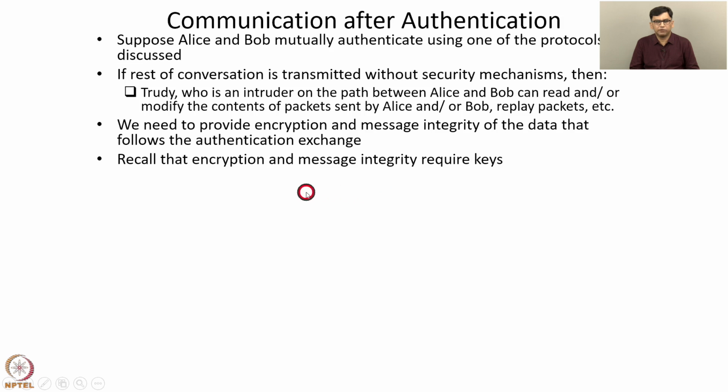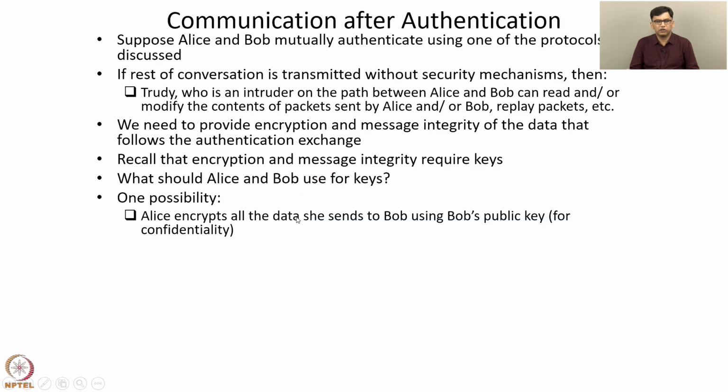Now recall that encryption and message integrity require secret keys. For symmetric key encryption, the sender and receiver have to agree on a secret symmetric key, KS. And for message integrity, if we use a MAC, that is, message authentication code, then the sender and receiver have to know the secret S, which is used to compute H of M comma S for the message M. So encryption and message integrity require keys. What should Alice and Bob use for keys?